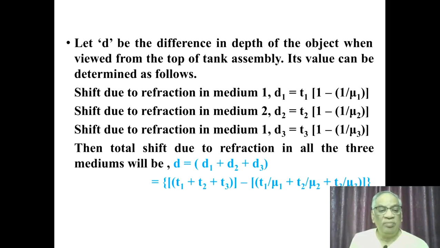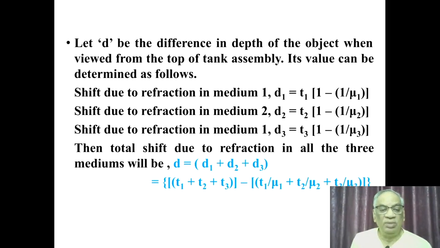Similarly, for medium 3, the shift D3 is equal to T3 into 1 minus 1 by mu3. Then the net shift can be obtained as D is equal to D1 plus D2 plus D3, that is equal to T1 plus T2 plus T3 minus T1 by mu1 plus T2 by mu2 plus T3 by mu3.